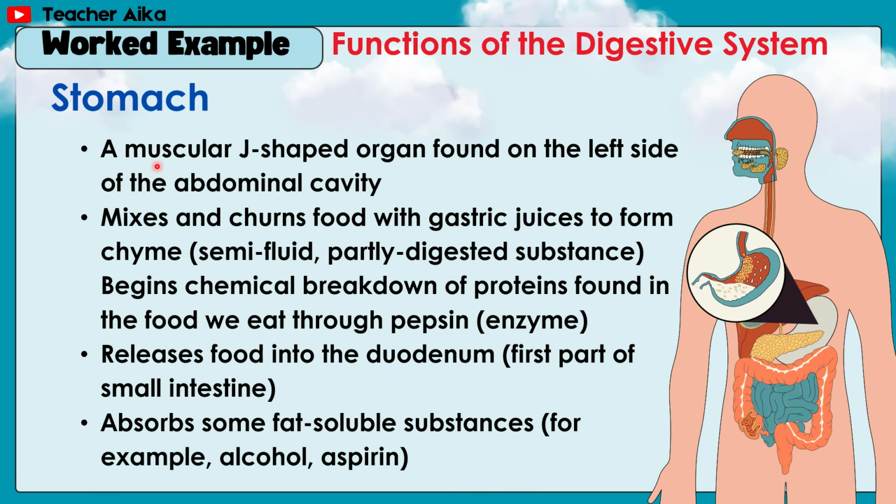Stomach, a muscular J-shaped organ found on the left side of the abdominal cavity, mixes and churns food with gastric juices to form chyme, a semi-fluid, partly digested substance. Begins chemical breakdown of proteins found in the food we eat through pepsin, an enzyme. Releases food into the duodenum, or the first part of the small intestine. Absorbs some fat-soluble substances, for example, alcohol or aspirin.